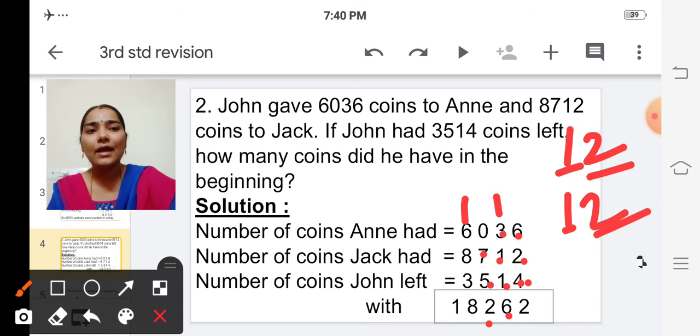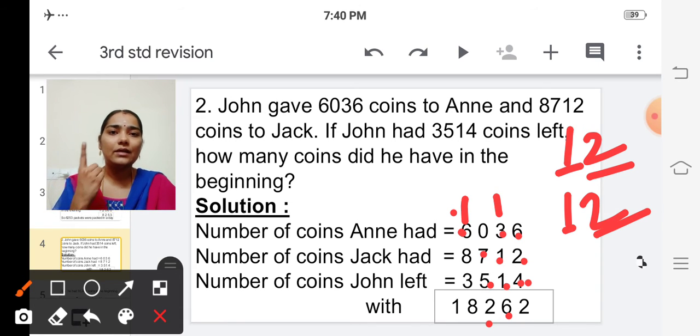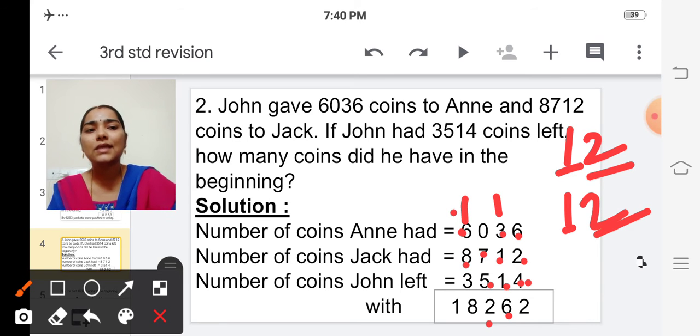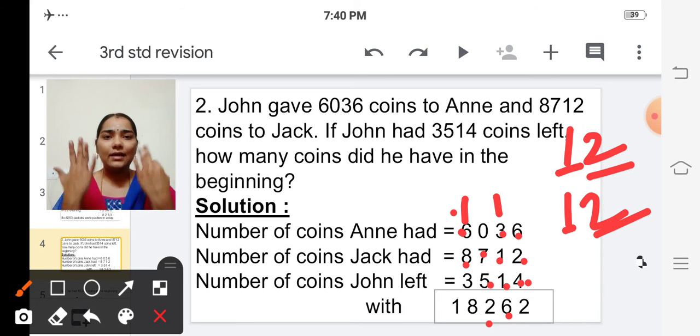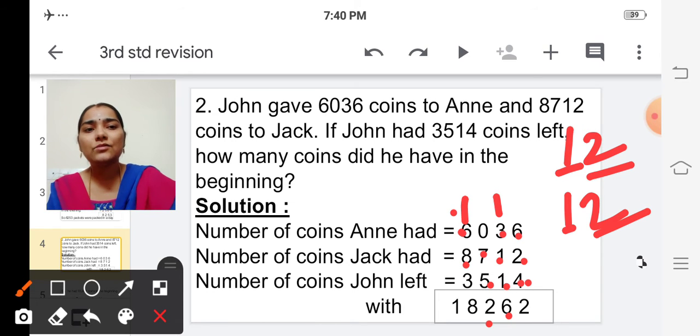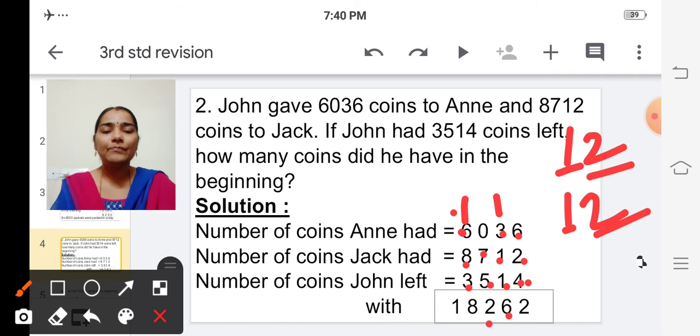So first let's add 1 and 6. 6 in the mind, 1 in the finger. After 6, 7. And next 7 plus 8. 7 in the mind, 8 in the finger. After 7, 8, 9, 10, 11, 12, 13, 14, 15. The next one is 15 plus 3. So 15 in the mind, 3 in the finger. After 15, 16, 17, 18.